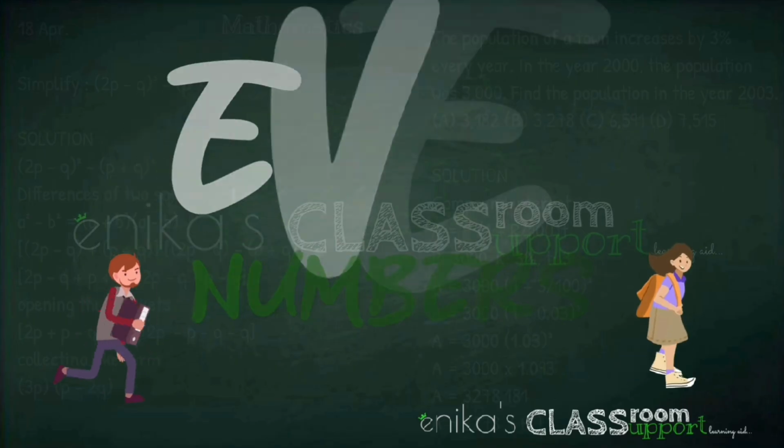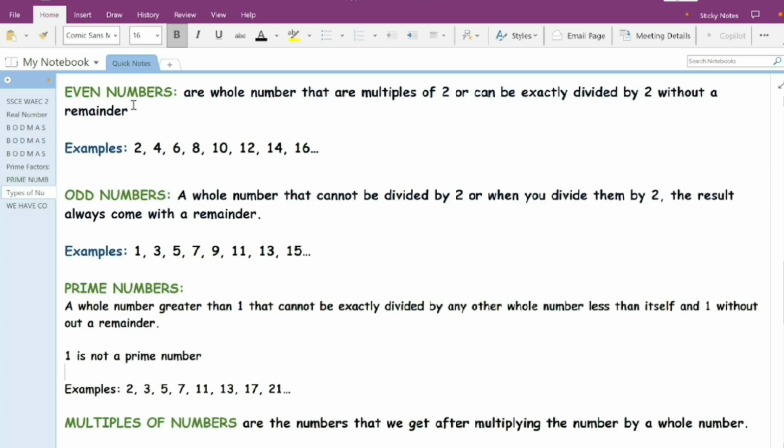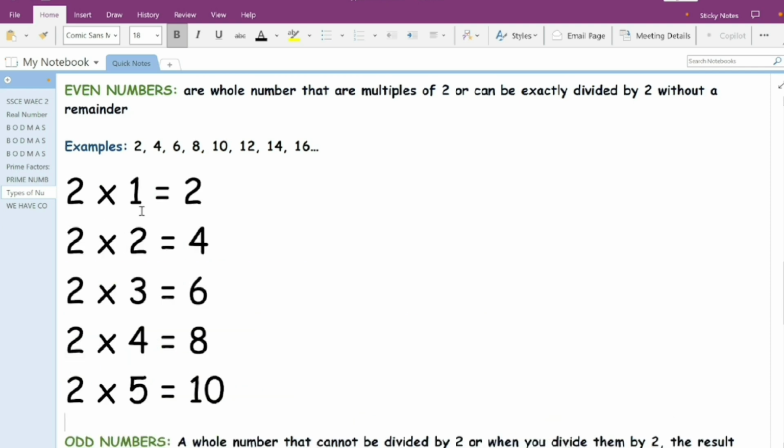Let's note that too. Even numbers. The next on our list are even numbers. They are all numbers that are multiples of 2, or that can be divided by 2 without a remainder. We have them as 2, 4, 6, 8, 10, 12, 14, 16, and so on. Here we can see our multiples of 2. You have 2 times 1, 2; 2 times 2, 4; 2 times 3, 6; 2 times 4, 8; 2 times 5, 10. So we have our even numbers from the result of multiplying 2 by each of the digits. So we have 2, 4, 6, 8, 10, 12, 14. 2 times 8 is 16, and so on. So these are even numbers.